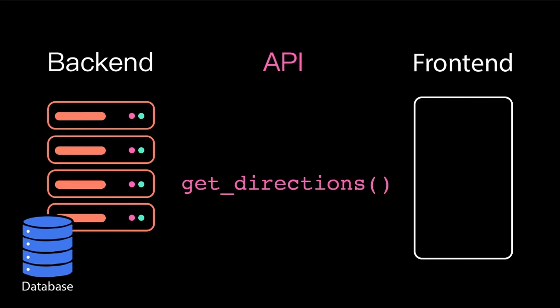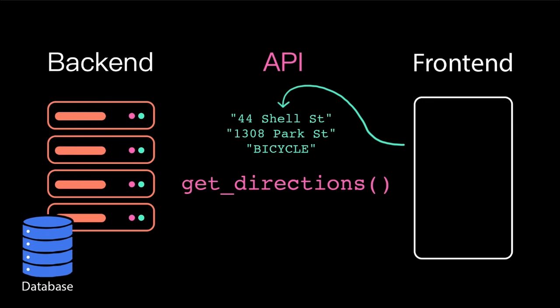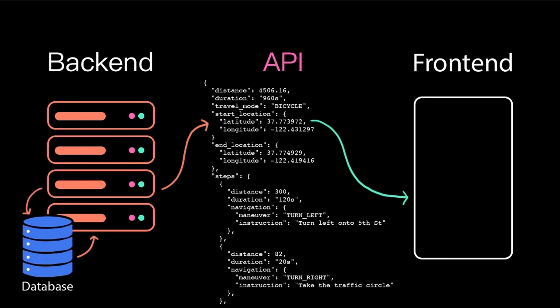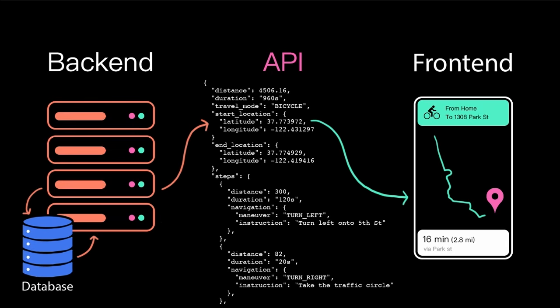So maybe it calls a specific API endpoint called getDirections. And then the front end passes in some information about what directions the user is looking for. The backend then processes that request. It likely retrieves some data from a database and then does some calculations with it, returning the final result back through the API to the front end, which the front end then displays as this nice little map overlay.